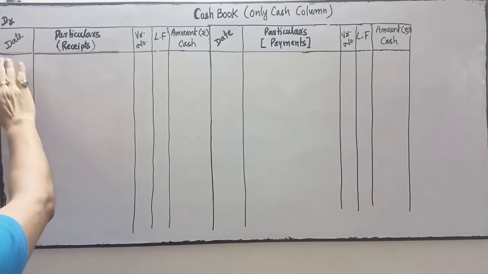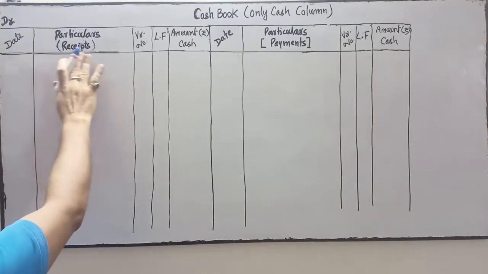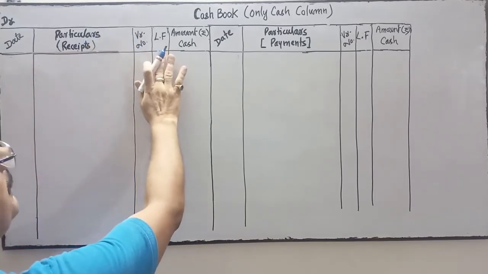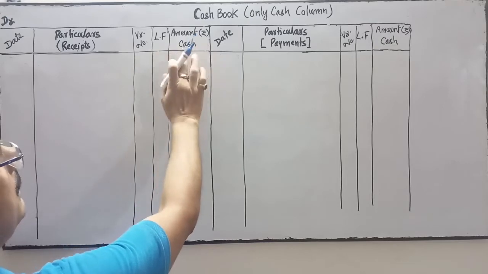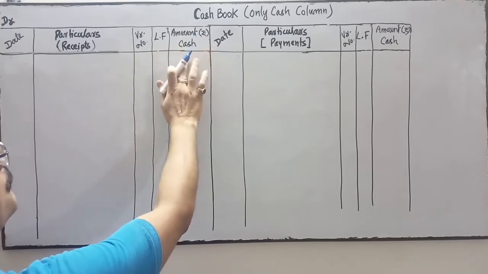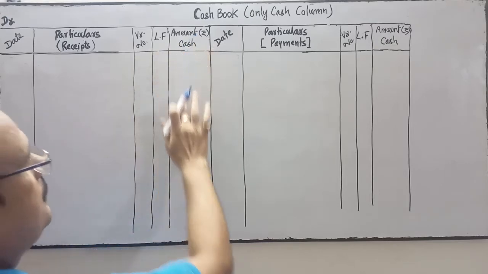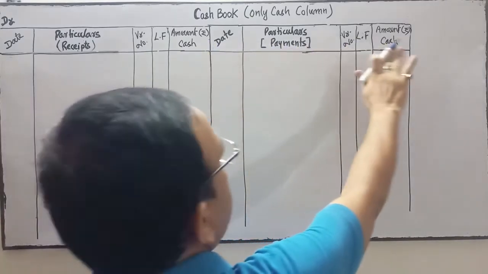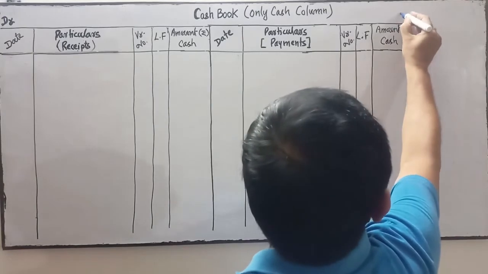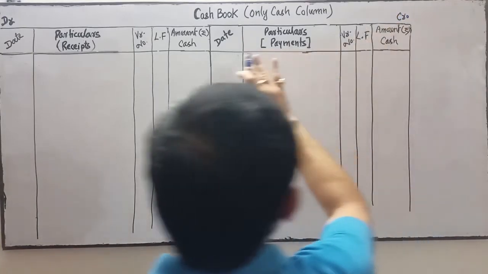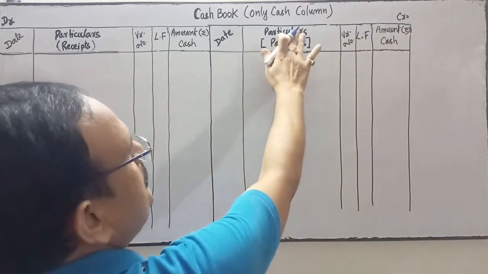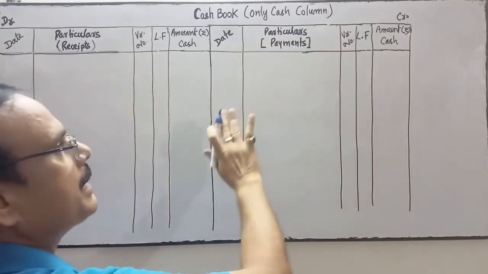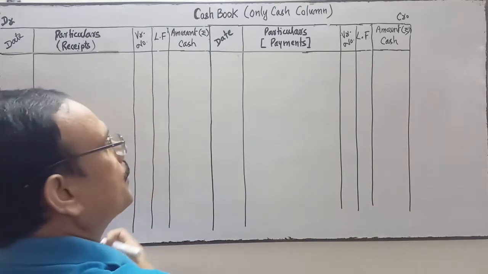This is the debit side: date, particulars, this particular is for receipt, voucher number, ledger folio, amount in rupees, only for cash. Again, this side is your credit side: date, particulars, this particular is for payments.